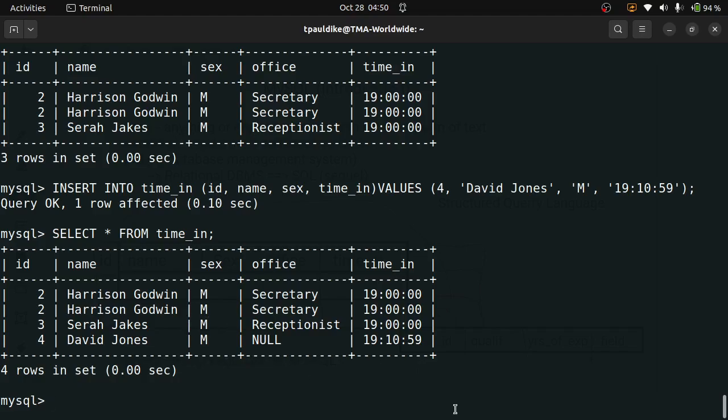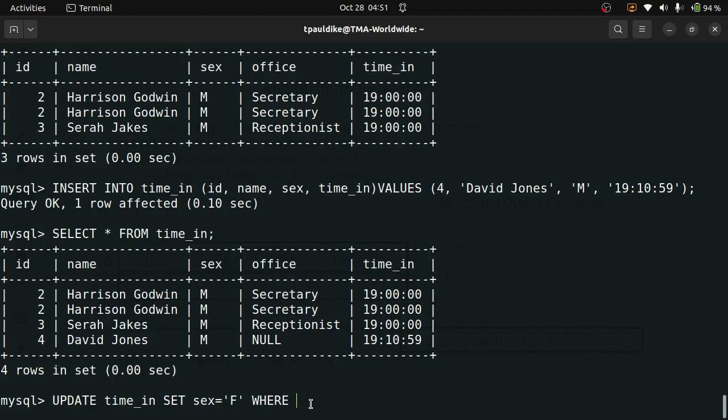Let's update Sarah. So update timing. Set the sex to be equal to, what now? F. Remember that everything will work if I don't put it in uppercase. I'm just doing it because it's important, right? You can see how important it is. It's differentiating the keywords from other things. All right, the commands, the clauses, the main languages, data definition and data manipulation languages.